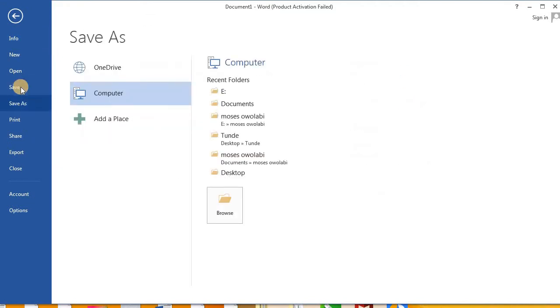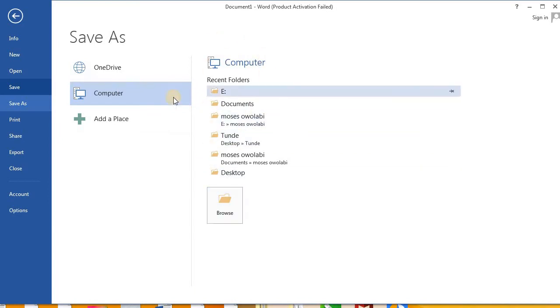Before I go further, I just want to explain the difference between Save and Save As. If you are saving for the first time, these two commands mean the same thing. But if this document has been saved before, Save just means you want to update your recent action, while Save As means you want to save another copy. Maybe I saved the file as document A and I want another copy, document B. I can click on Save As and change the name to document B. So I'm saving for the first time. I just click here and it takes me here.